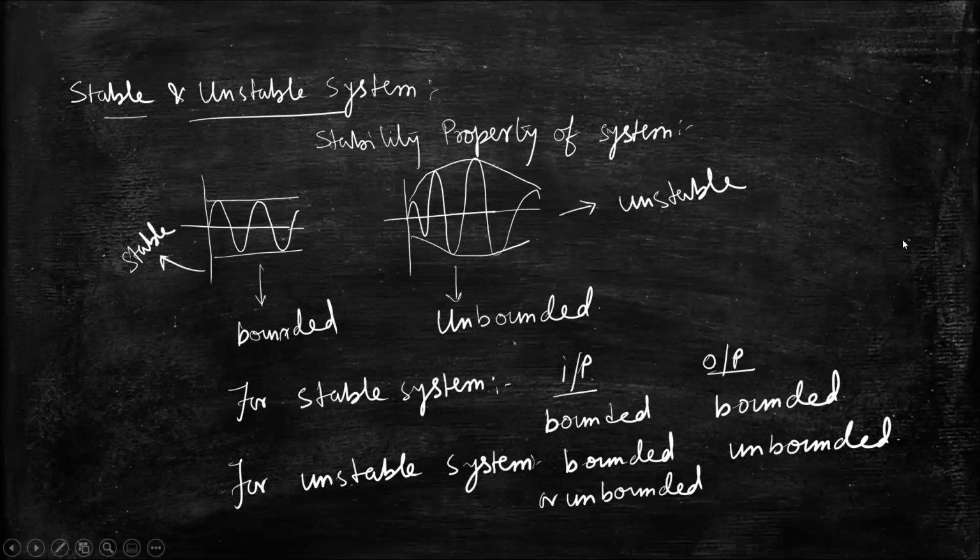So now let us say this is the basic diagram of the system. And this system takes an input signal and gives an output signal.